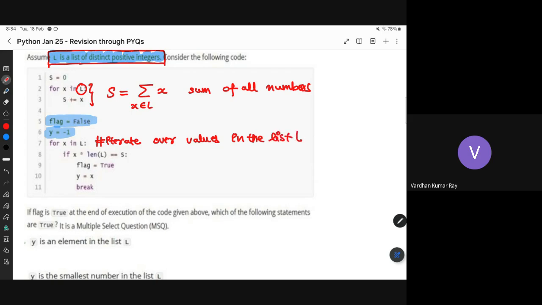Right? So it will check if X times the length of L is S. That means if X times N is equal to the summation, given that the length of L is N. If it is equal, then it will make the flag true and Y as X, and it will break. So can you see what is the idea? What is the number which, when you multiply it with the number of elements, becomes the summation? What do you call that number?